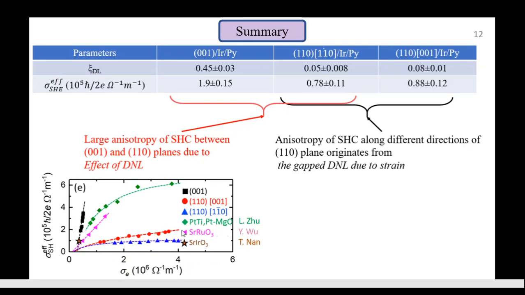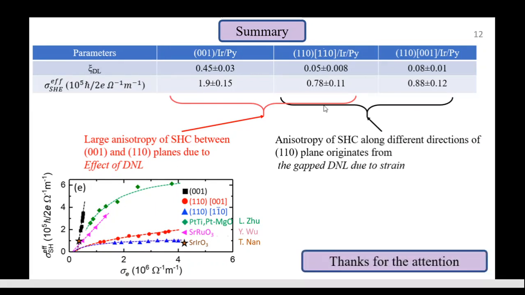and strontium iridates. One takeaway message is that the 001 plane already shows very high spin Hall conductivity, but it is still in the dirty metal regime. So if we can get a better and less defective 001 iridium oxide plane, then we can get very high spin Hall conductivity, which will saturate at a very high number. And here we compare the data for iridium oxide with an iridium spacer layer. So the actual spin Hall conductivity of bare iridium oxide would be much higher than the conductivity shown in this plot.